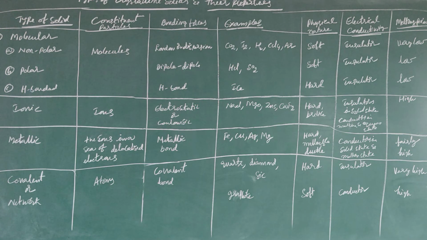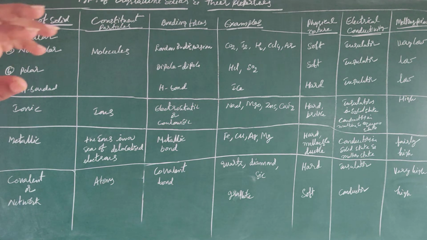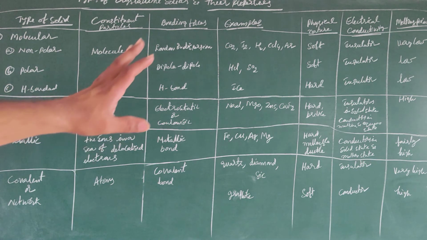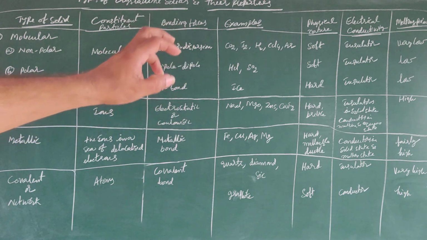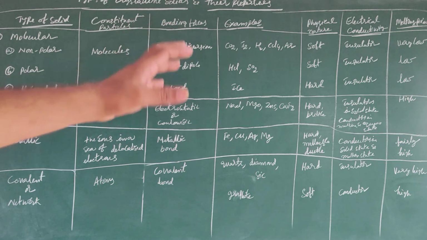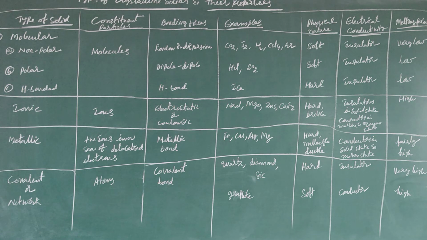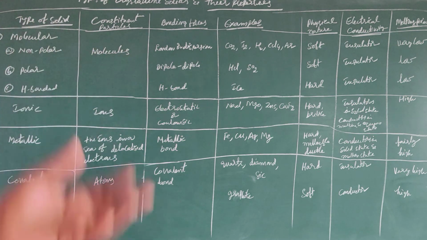Next, if we consider the electrical property, all the molecular solids are insulators. In the case of ionic solids, please observe this point: they act as insulators in solid state, but they can act as conductors in the molten or aqueous state.